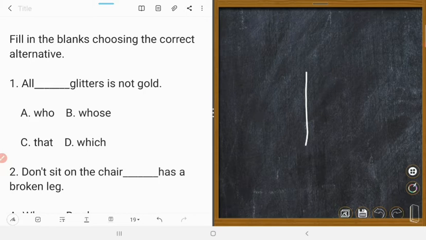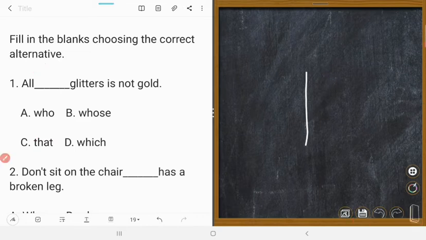Could you understand? So here, fill in the blanks choosing the correct alternative. All that glitters is not gold. All is not a person. So we can't use who, we can't use whose, we can't use which. The correct answer is C. All that glitters is not gold.